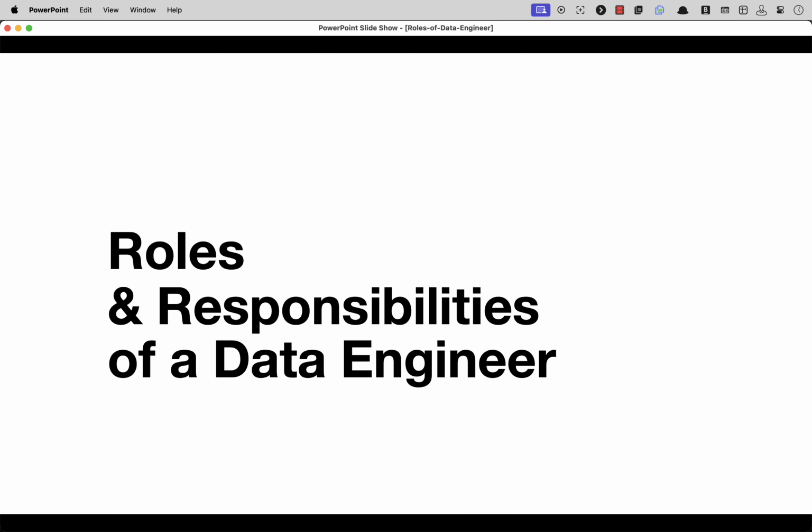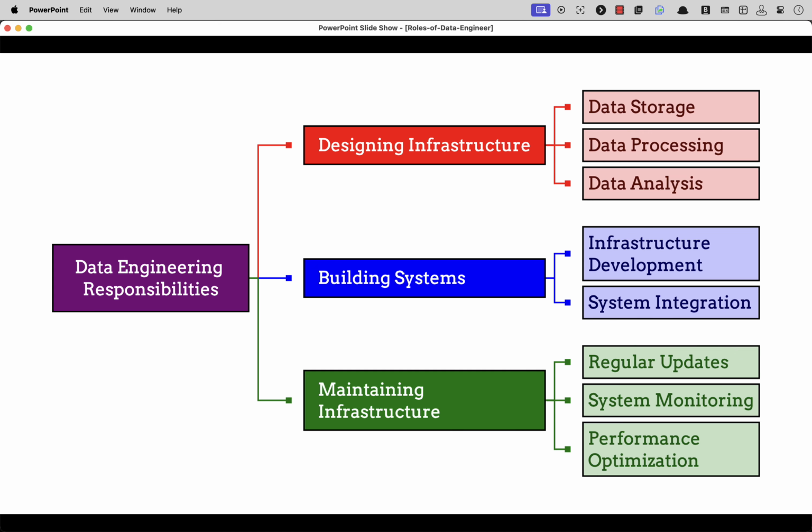Roles and responsibilities of a data engineer. Data engineering responsibilities. 1. Data storage. Key aspects include designing infrastructure, data processing, and data analysis. 2. Building systems. Focuses on data engineering development, encompassing responsibilities and system integration. 3. Maintaining infrastructure. Involves regular updates, system monitoring, and performance optimization for optimal functionality.